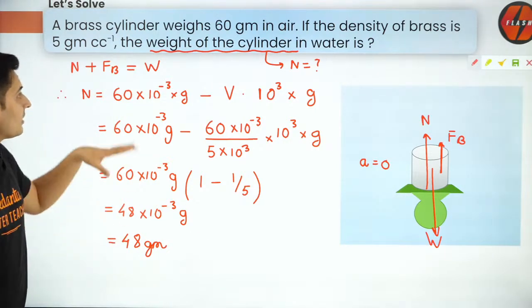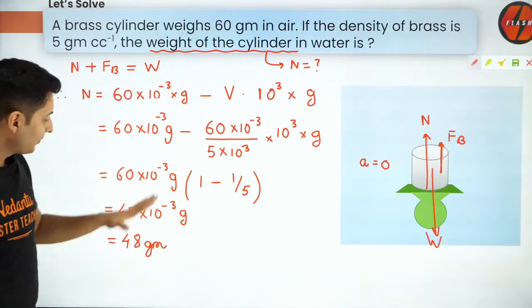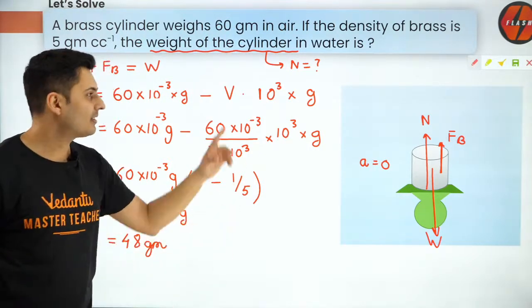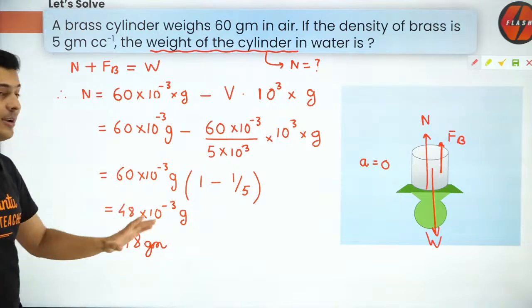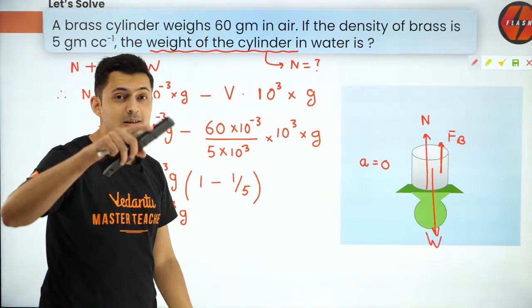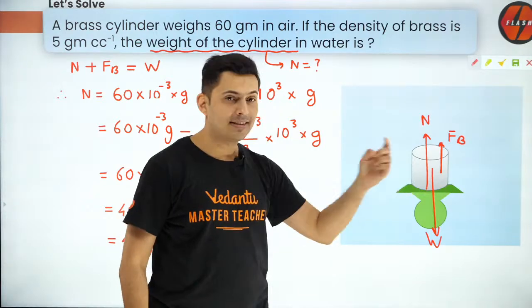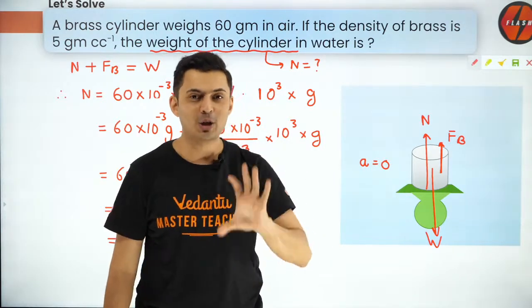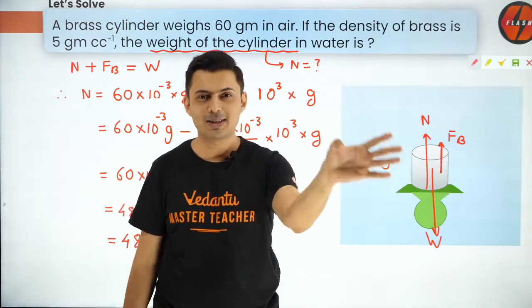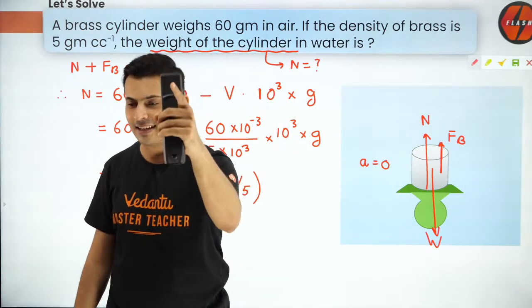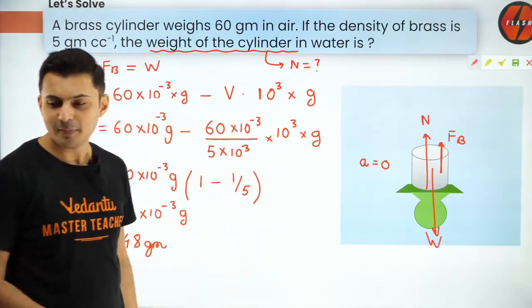Now, do you see the actual weight was 60 grams? 48 grams is the one which you measure in water. So what is the loss? 12 grams. 12 grams is lost in water. Who is responsible? Water. So the weight of the water which was displaced is exactly 12 grams. So 12 grams of fluid or water was displaced. That's why that reduction. Understood? Excellent, guys.